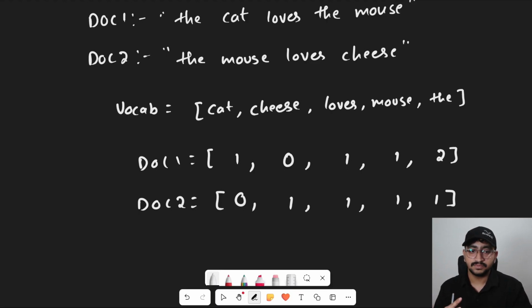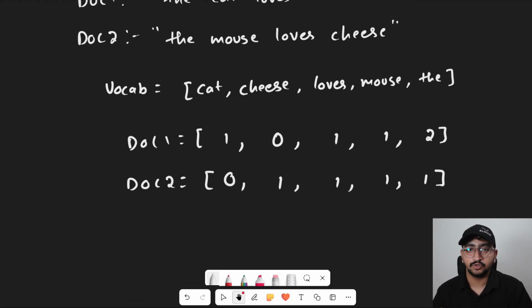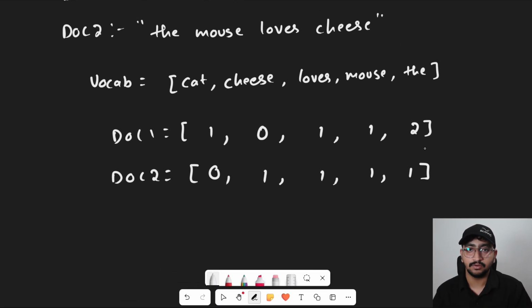Now there are two problems with this. First is we have lost the order of the sentence. The model doesn't know the difference between cat loves mouse or mouse loves cat. Second, look at the word the. It has the highest score in document 1 simply because it appears a lot. But does the word the have any meaning? No, it's just noise. To fix this frequency problem, we have to upgrade our bag of words using a technique called TF-IDF.